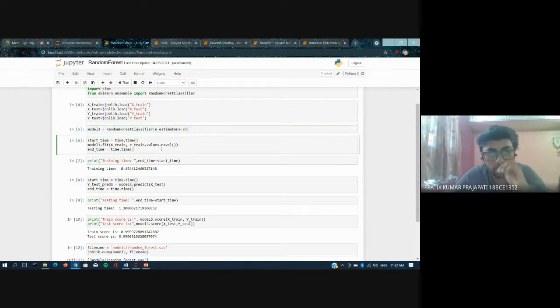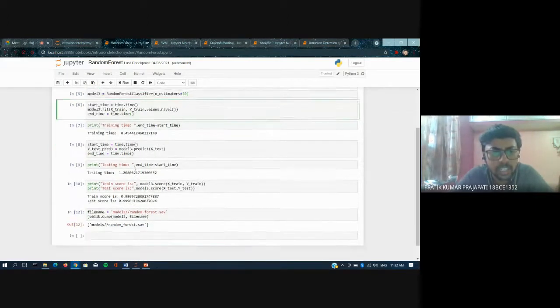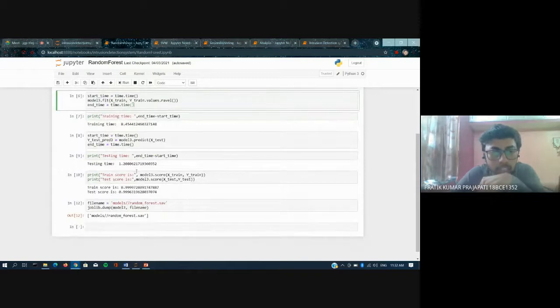Similarly, we are training the random forest estimator. The training time here is around 8 seconds and testing time is 1.2 seconds. The accuracy is very high in random forest because the decision tree itself shows 99%, so with 30 decision trees together it will be around 99.99% for the training score and 99.96% for the test score.